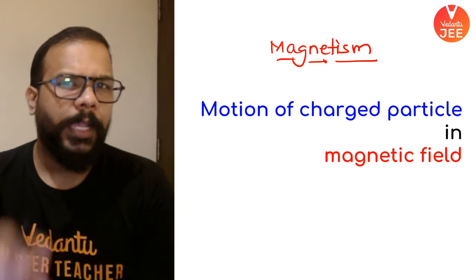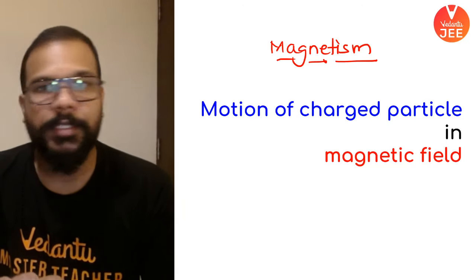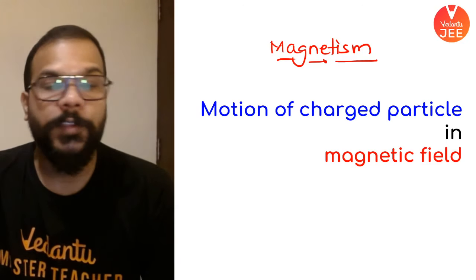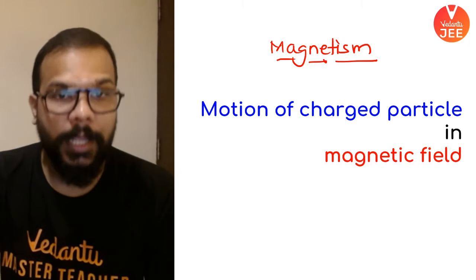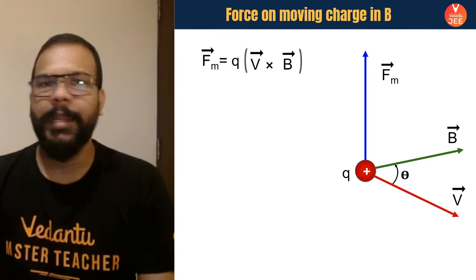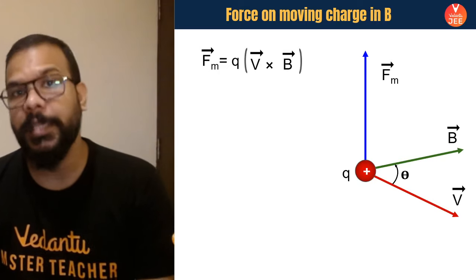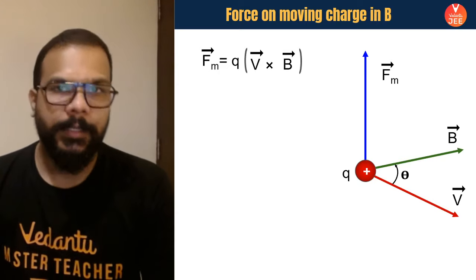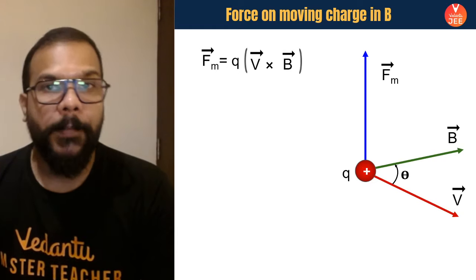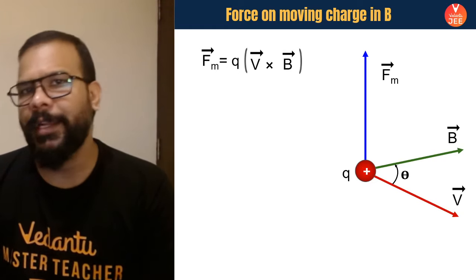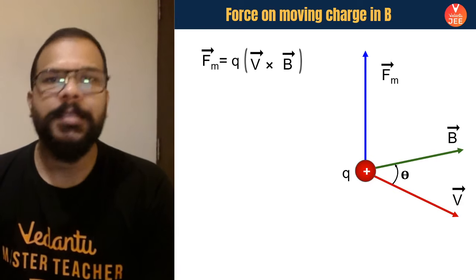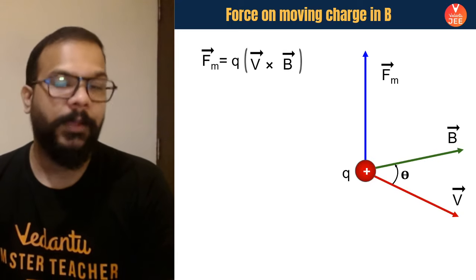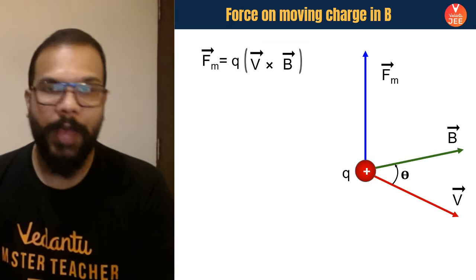For that, I think you guys remember in electrostatics, whenever a charged particle was entering into an electric field, it was experiencing a force which we used to call as the electrical force. So here, if your charged particle enters into a magnetic field and if it experiences a force, means what? If we find that the charged particle is accelerating, then we can say that it is experiencing a magnetic force. Okay. Unlike electric field, here there is a possibility where the charged particle may also not experience any magnetic force. I'll tell you how and when that is going to happen.